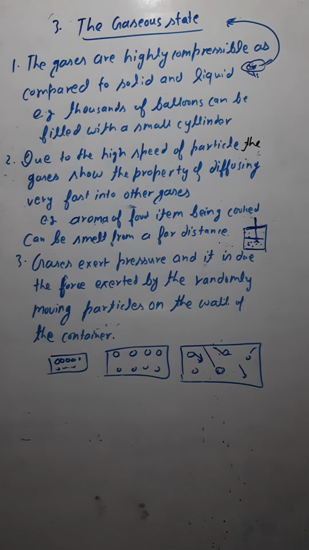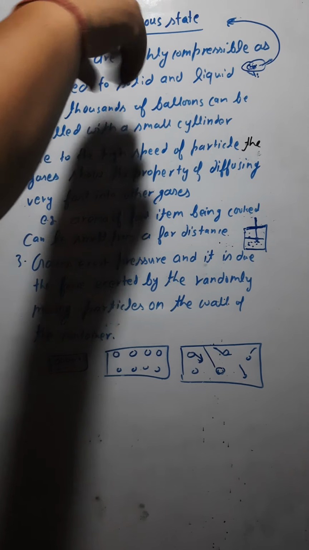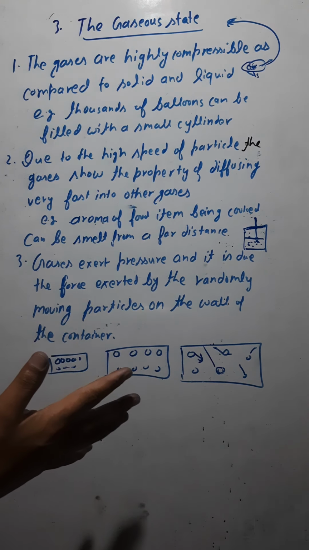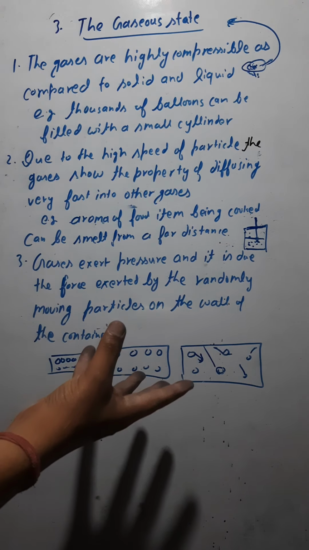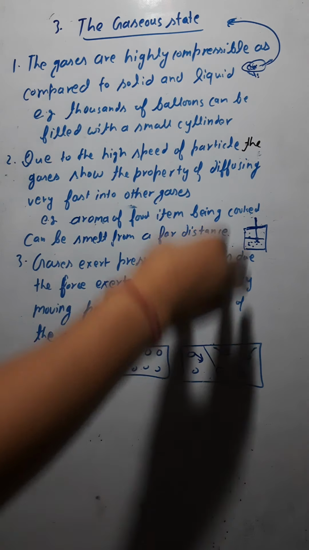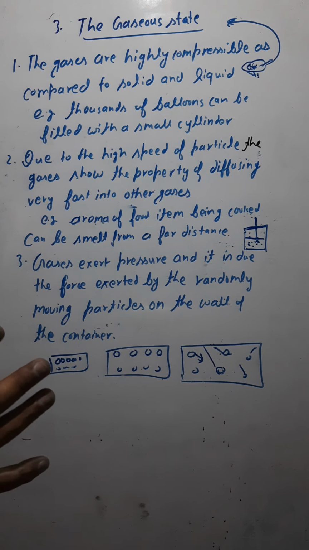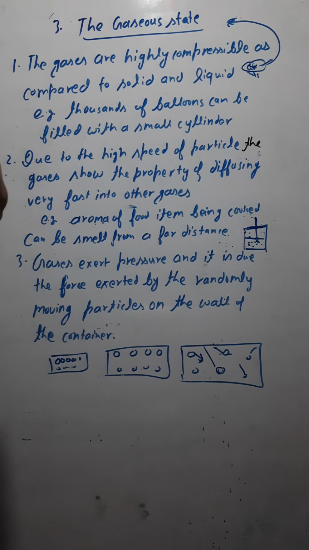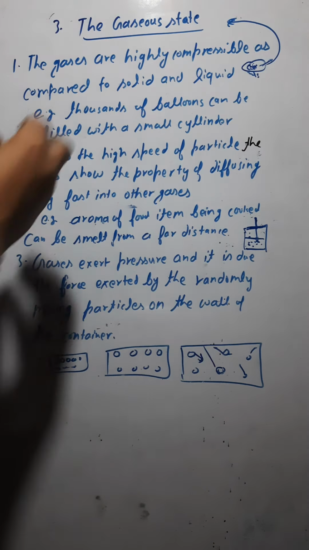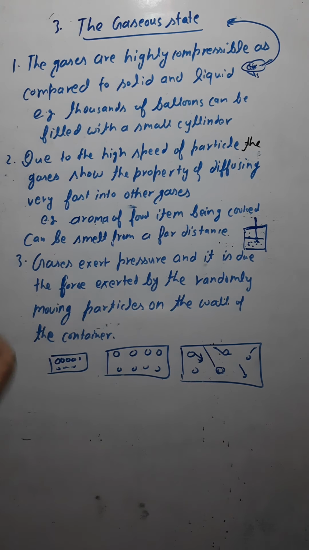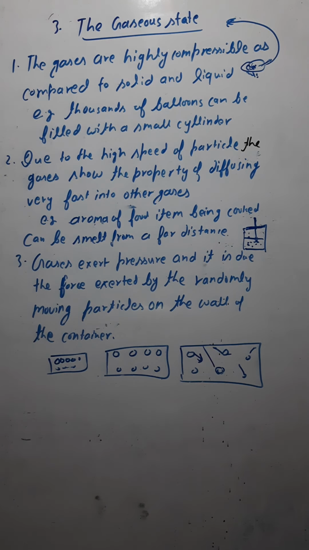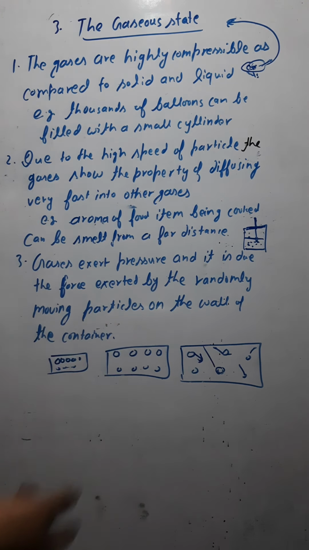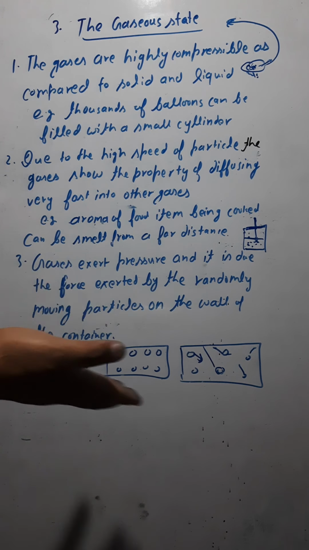Suppose you have a bucket of water and you drop some ink there. It would take some time for the complete water to become blue, isn't it? The ink would take some time to diffuse into the whole water. But in the case of gases, it is not like that. If you have a small amount of gas and just leave it from here, all of a sudden it would diffuse into the atmosphere, because the particles of gases have the highest speed. That is why the smell reaches us, so we can smell the aroma of food being cooked from a far distance.